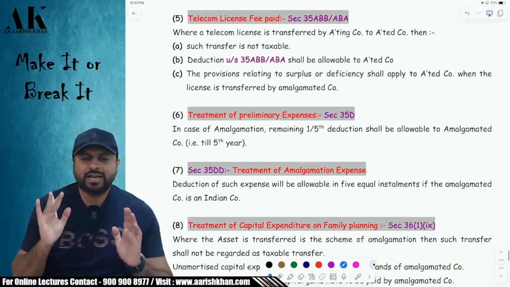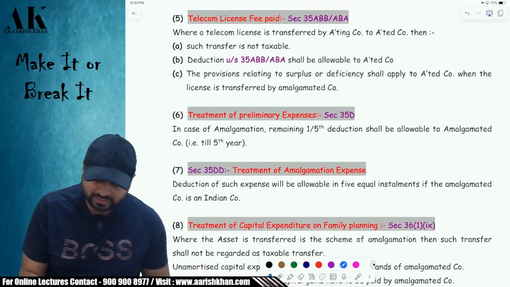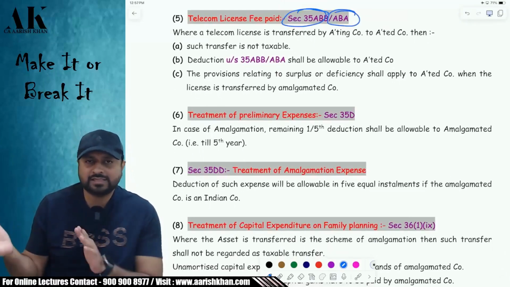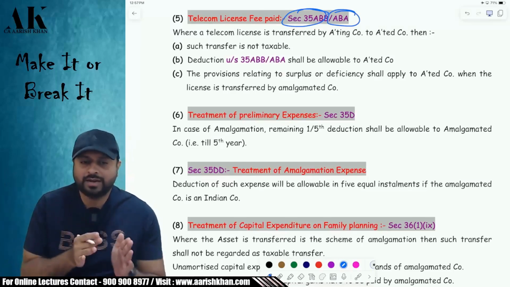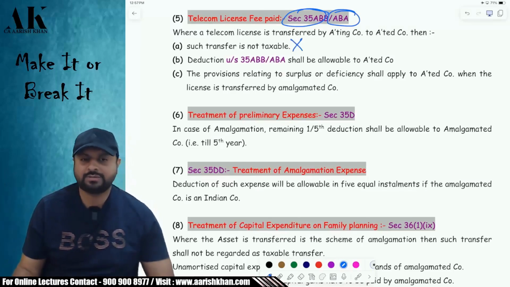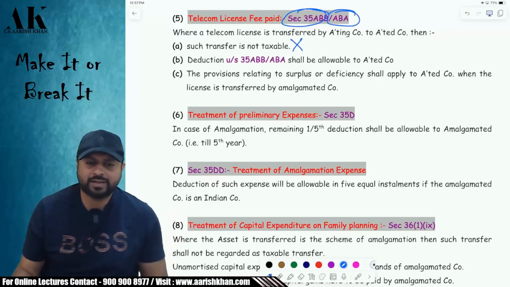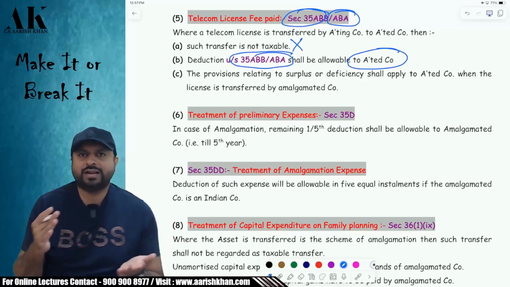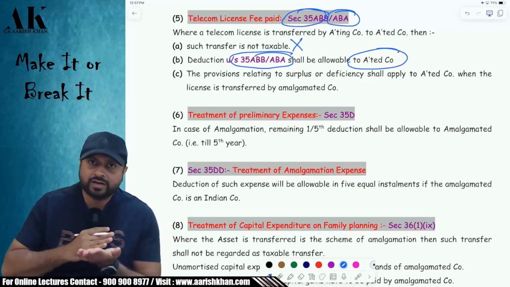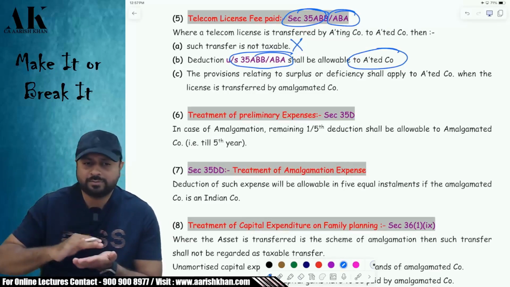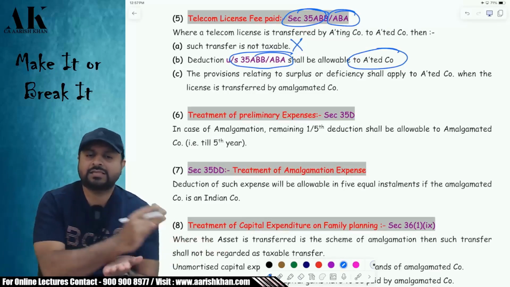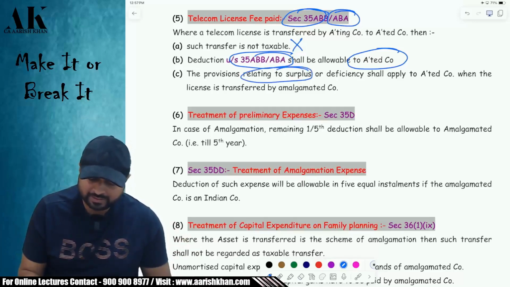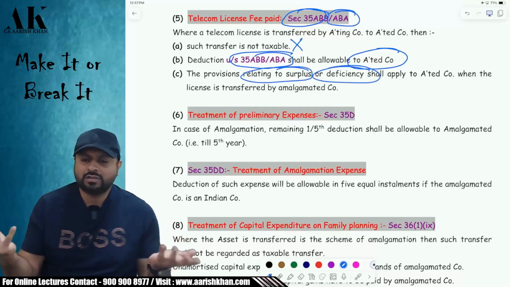Okay. Similarly, telecom license fees paid 35ABB or spectrum license fees paid 35ABA, where a license is transferred by the amalgamating company to the amalgamated company, that is also not a taxable transfer. That is also exempt under income tax law. Deduction will be allowed to the amalgamated company. Don't worry, because we all know that in case of telecom license, the deduction is allowed over the life of the license. Suppose if the life is not expired, then the balance number of years can be allowed to whom? To the amalgamated company. Later on, if the amalgamated company sells the license, they have to bear what? The loss, or whatever it is.